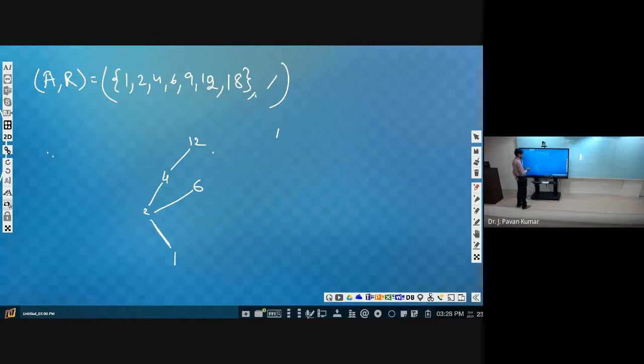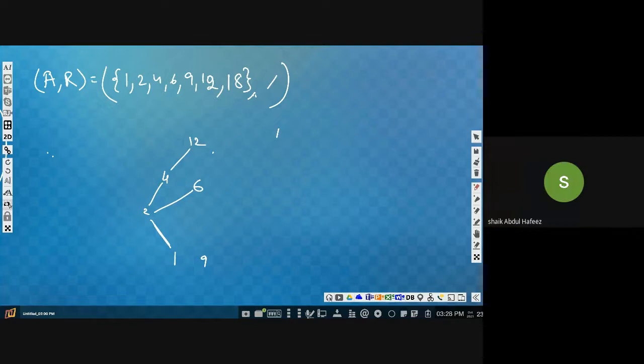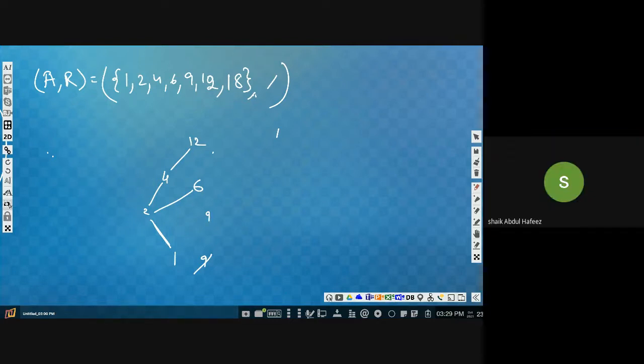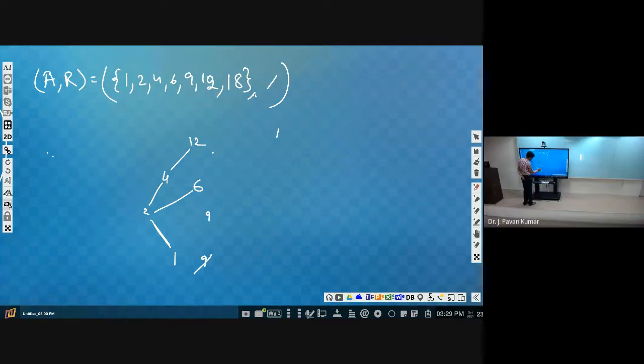Where should we keep 9? Can we keep 1 to 9 here first of all? No, sir. Why? Because 1 should be lower than 9. Next, can we keep here? Yes, sir. So 1 and 9 we can keep here. Like this we will have.